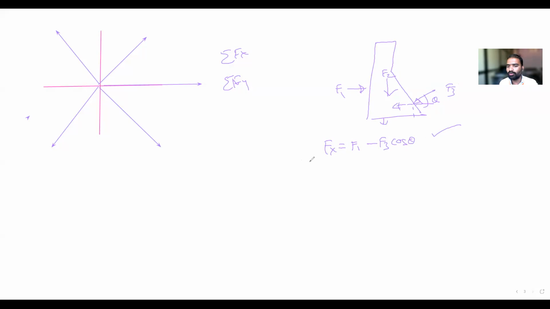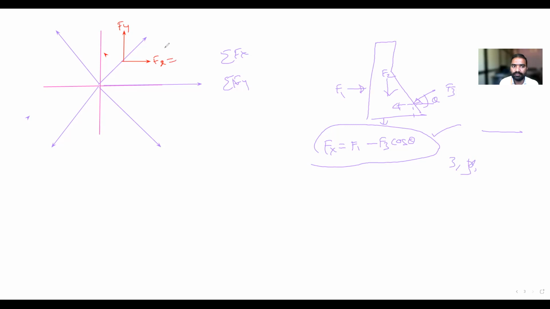Still students are asking, so how to write the Fx? It means you have not understood. So मैंने video upload करते ना. If you have any doubt, you just go through the video. Okay, once again you have to go through the video. क्यों अप्लाई किया मतलब it is basic. Okay, second और third video lecture में मैंने बोल दिया था. Why sigma Fx कैसे find out करने का? Whenever there is an inclined force, you have to resolve sigma Fx and sigma Fy resolve करने का. So if this is a resolution, this will be Fx point and this is Fy point. So this is Fx, this is Fy.